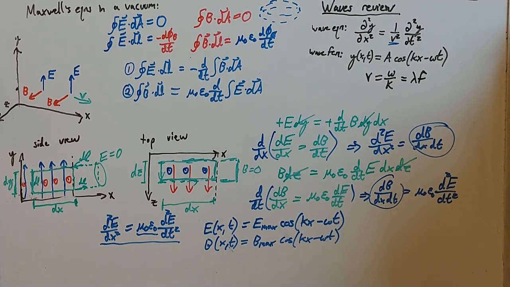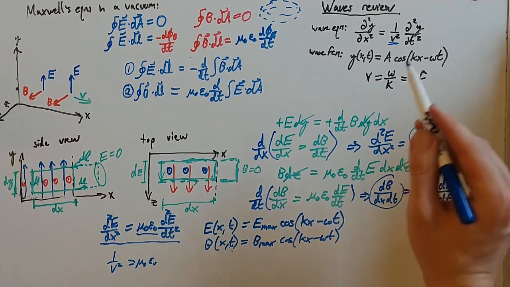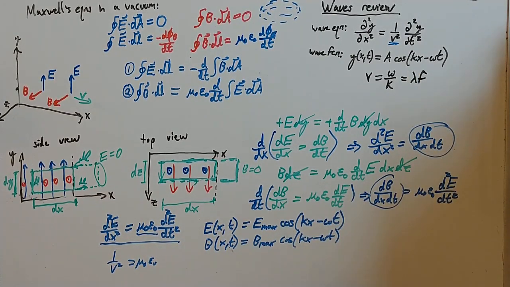Those two things are related to each other. And specifically, we're going to get that 1 over v squared is mu naught times epsilon naught, right? That's the relationship by comparing those two equations.